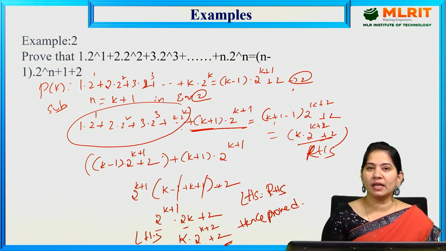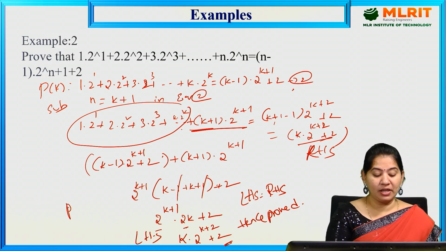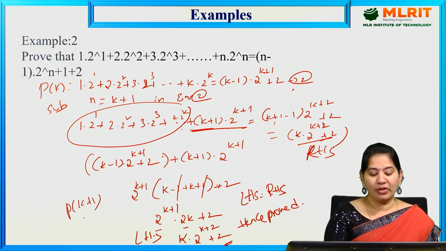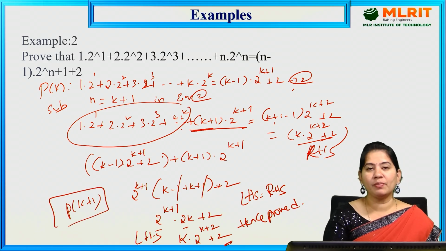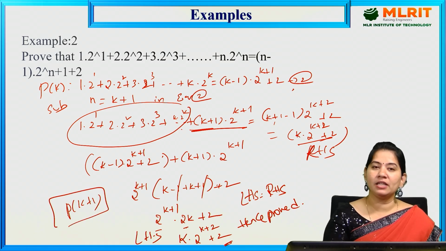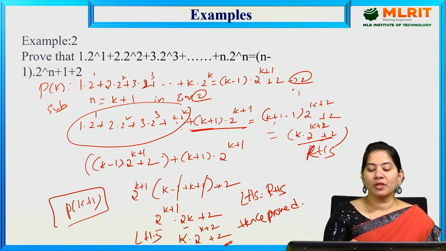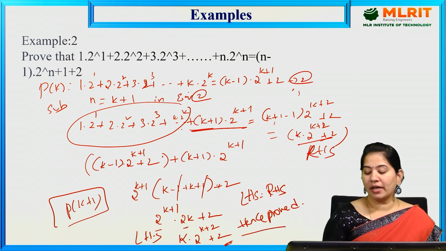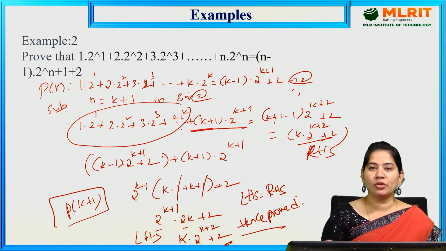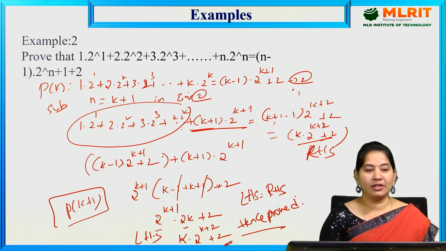And by assuming that n is equal to k is true, we prove that P of k plus 1 is also true. If you want to prove that P of k plus 1 is true, you have to substitute n is equal to k plus 1 in equation 2. By assuming that the first one is true, you substitute in this equation and solve until you get LHS equal to RHS. This is how you need to solve principle of mathematical induction problems.